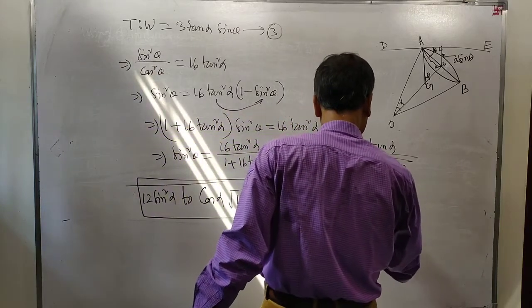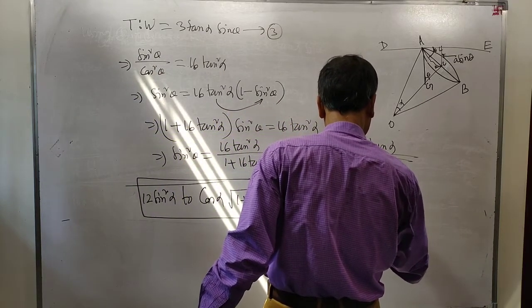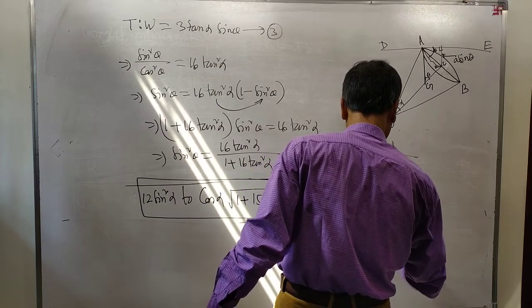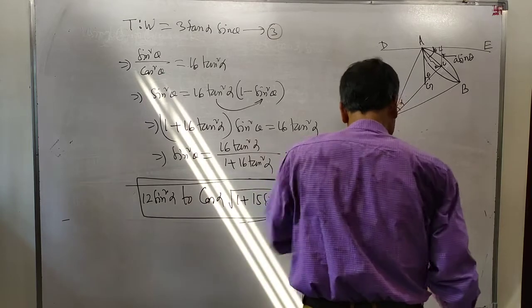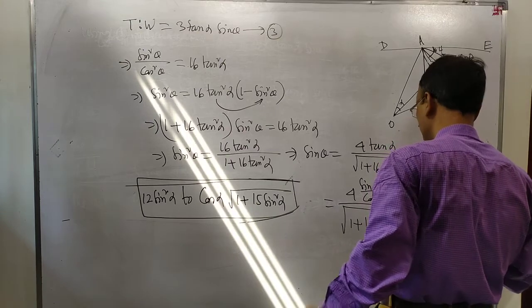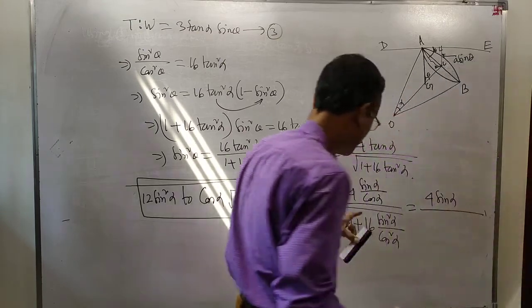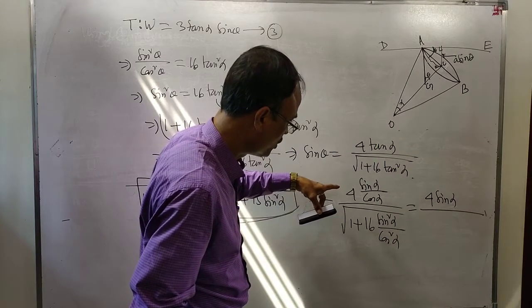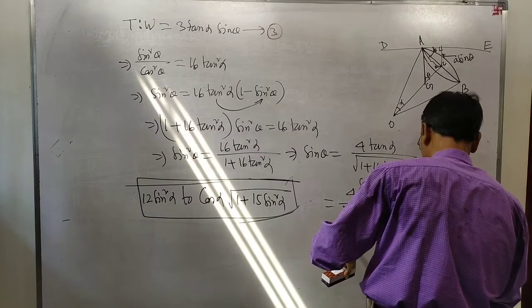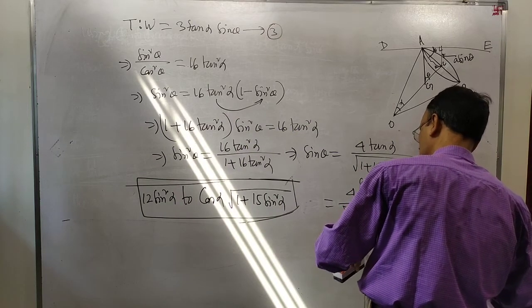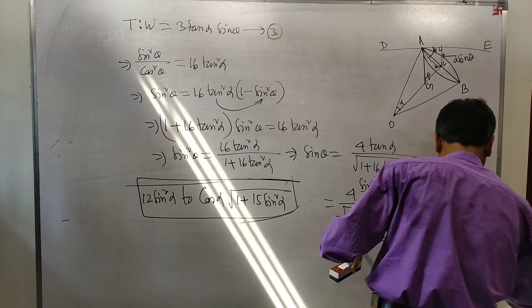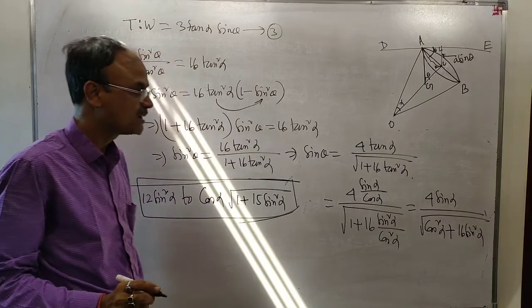Therefore, you write 4 sin alpha by cos alpha divided by root of 1 plus 16 sin square alpha by cos square alpha. This is equal to 4 sin alpha divided by, multiply by cos alpha. Here you will have to write cos square alpha. Within the radical sign it will be 16 cos square alpha plus 16 sin square alpha.